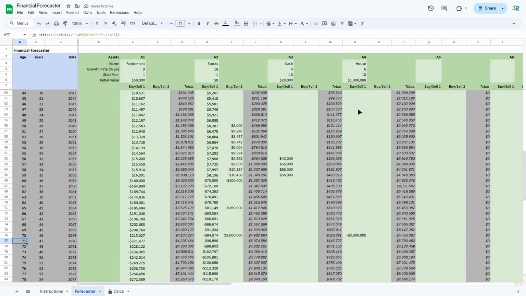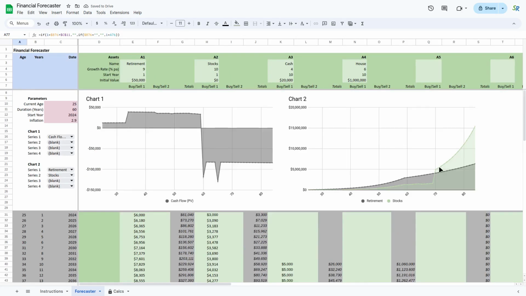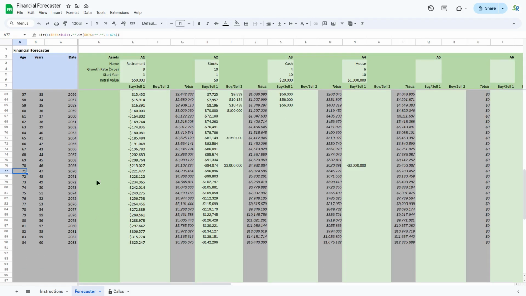Now let's have a look at what's going on here. Wow, all of a sudden, my income stream at age 70, my potential income stream has just gone off the chart. So what that means is I could fund another really awesome holiday, because my quality of life could be still pretty good when I'm 70.